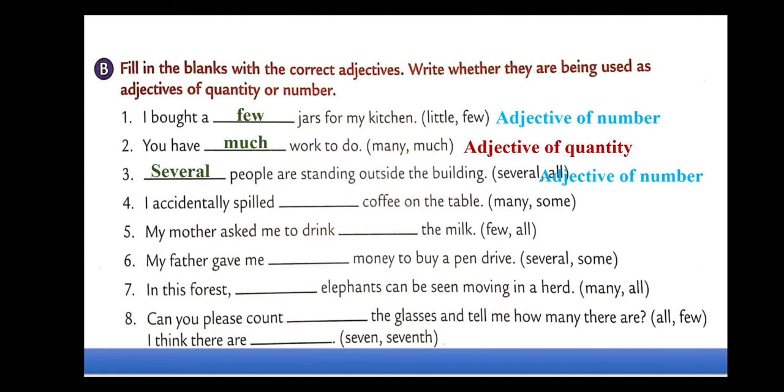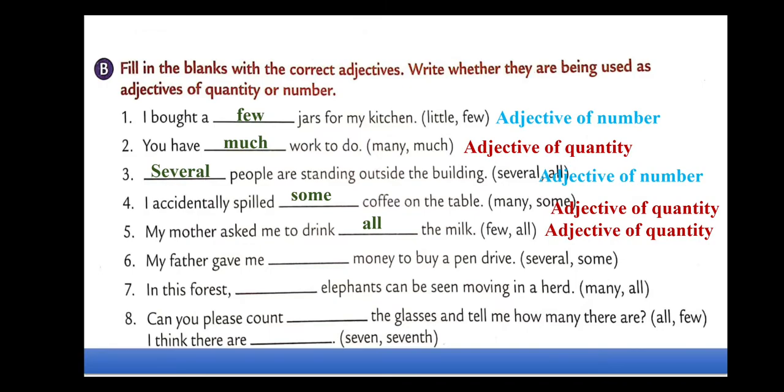I accidentally spilled dash coffee on the table. I accidentally spilled some coffee on the table. Can you count coffee? No, we cannot count. So it will be quantity. My mother asked me to drink dash milk. All the milk. But can you count milk, children? No, we cannot count. So it will be adjective of quantity.